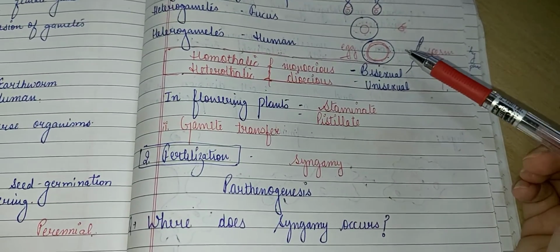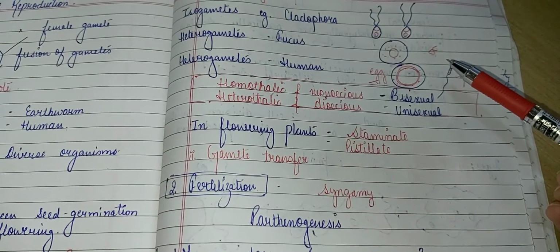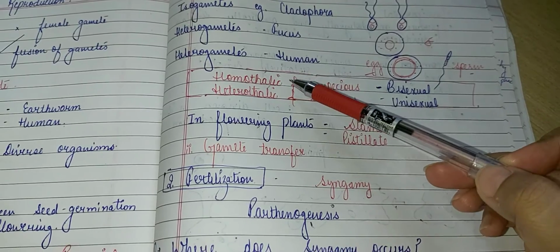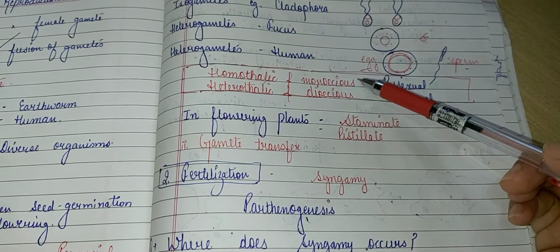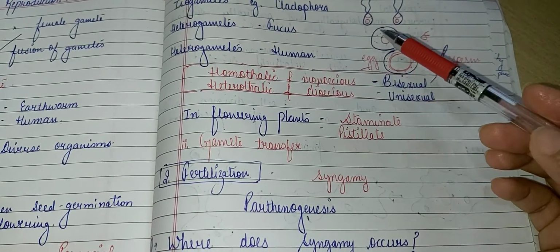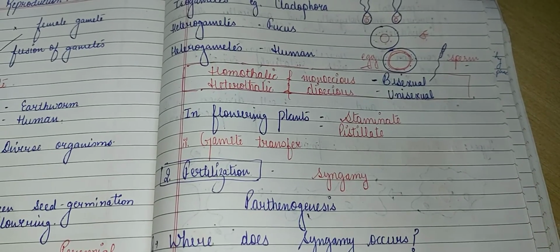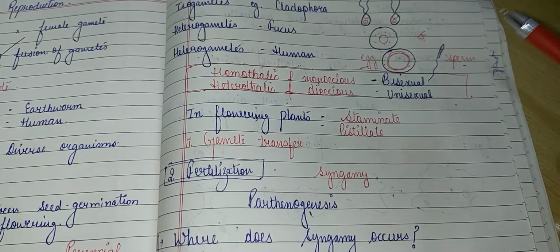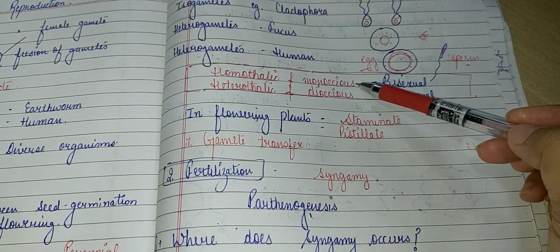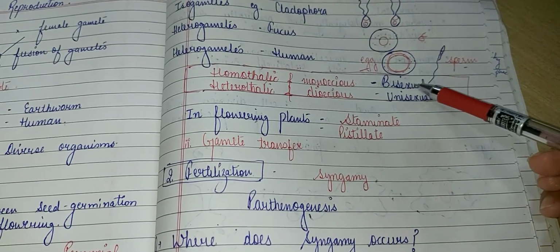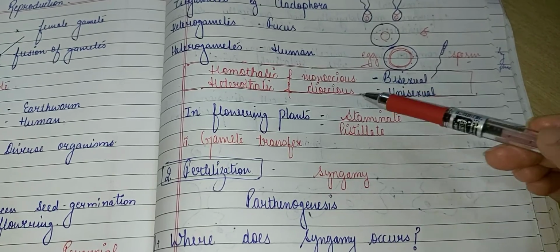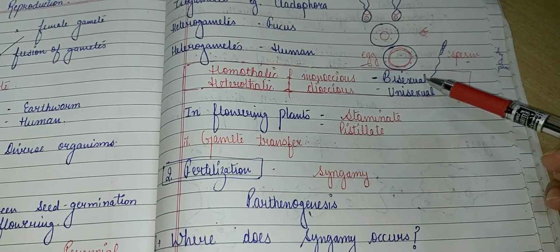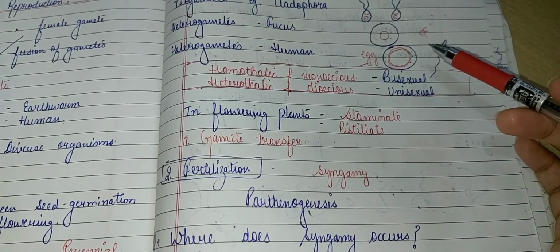The next terms that we consider while studying gametogenesis are homothallic and monoecious. These terms are basically used in the fungi kingdom and the plant kingdom. Homothallic and monoecious mean the bisexual condition, where both gametes are produced by the same body.